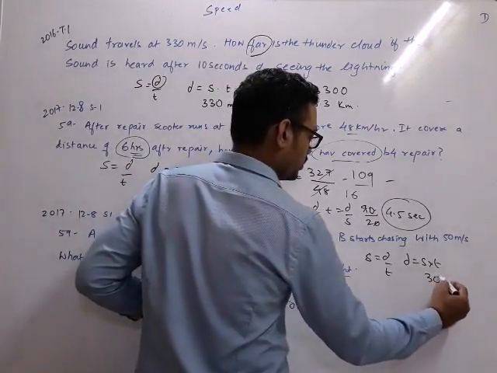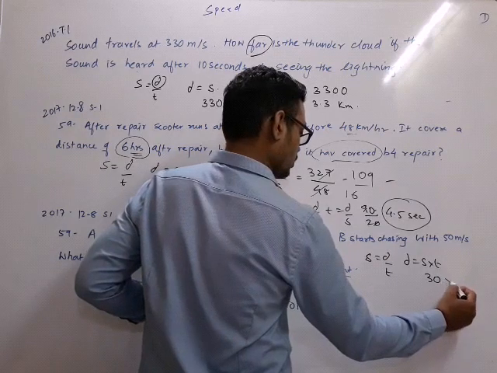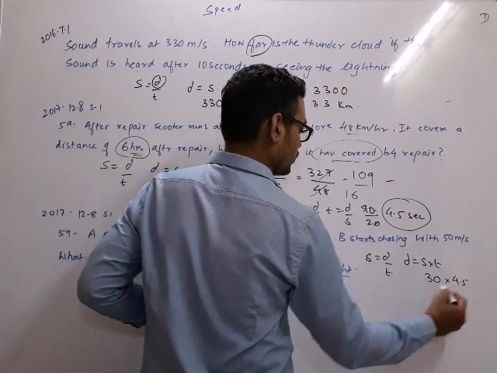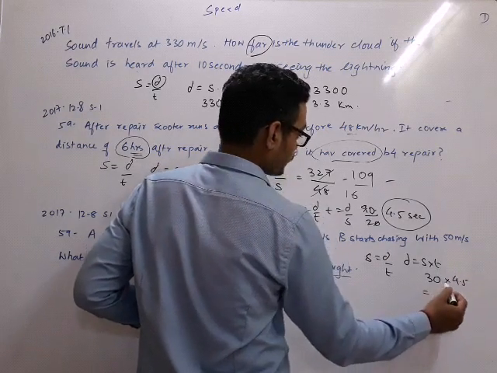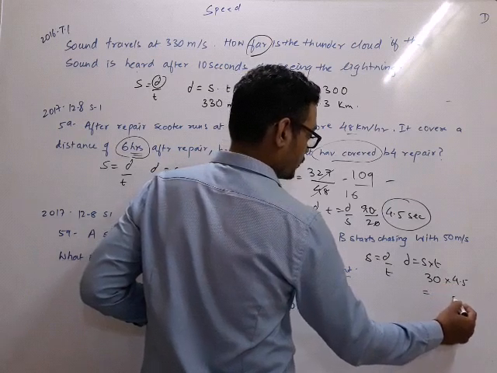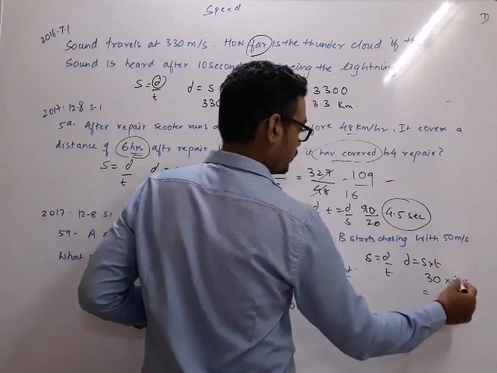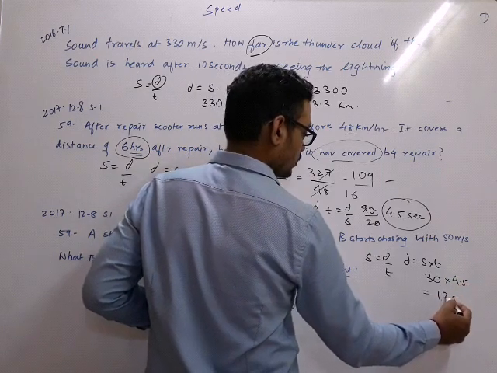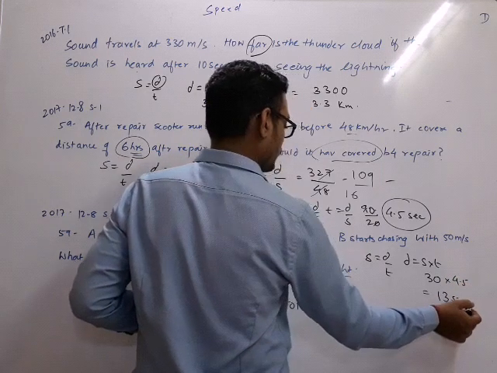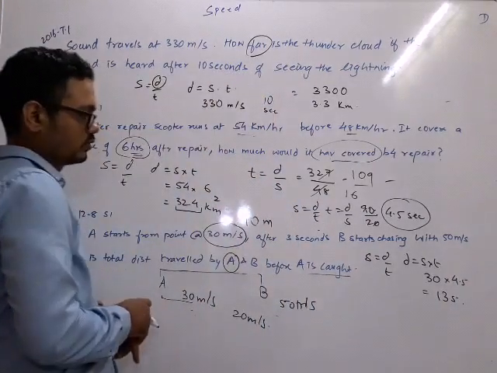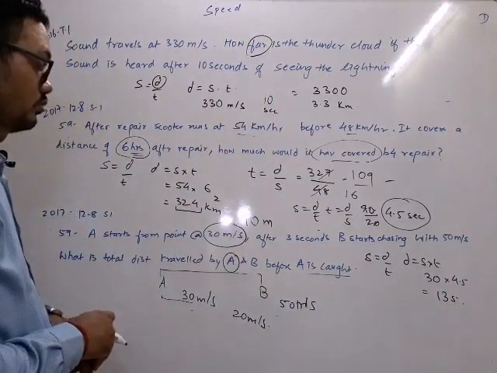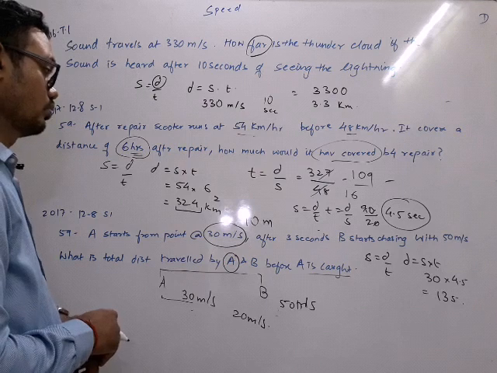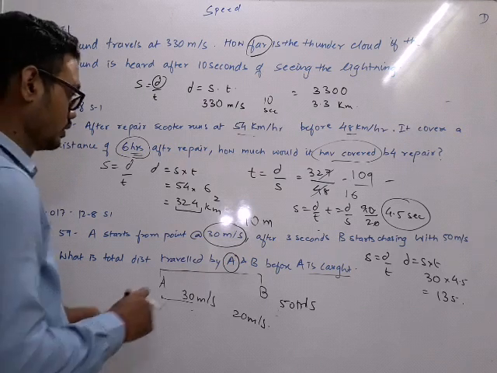So 30 into 4.5 will give me 5 3s are 15, 3 4s are 12, 13, 135. I hope so. 120. Yeah.